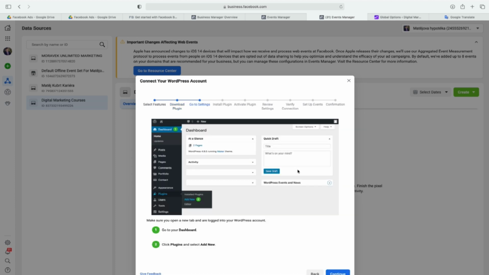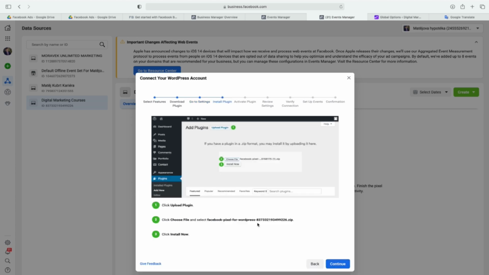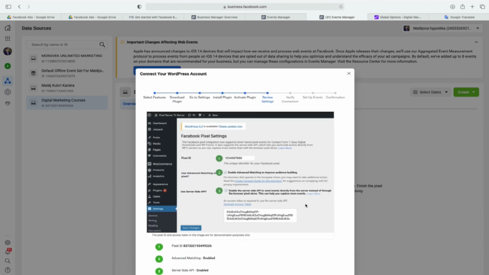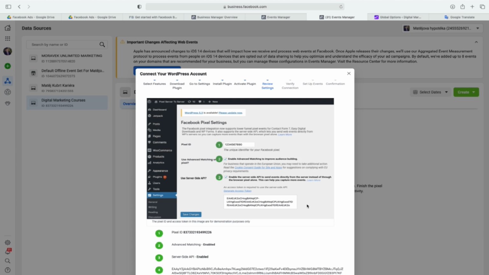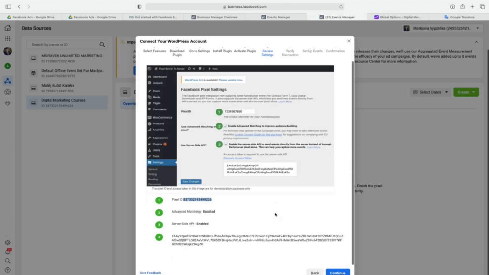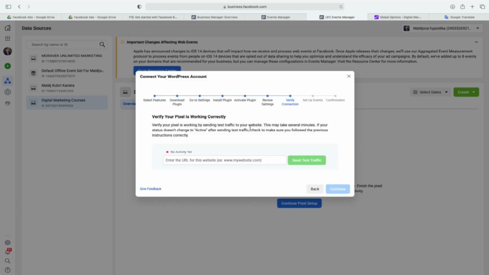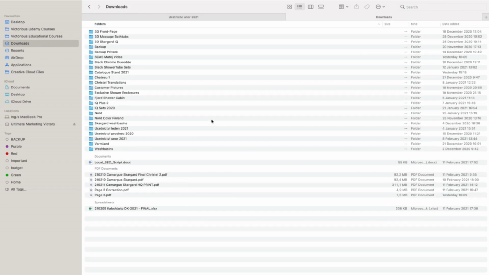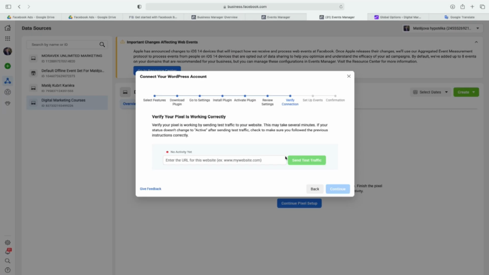So what we do now is go to the dashboard, click plugins, select add new and continue. Choose the file that I will now download, continue. And I will have to activate it, as you can see. And I will just have to add the ID. So I will also save this. And we will just have to enable this and continue. Basically now we shall double check that we have downloaded it. This might be a little bit of a challenge because we need to download it.